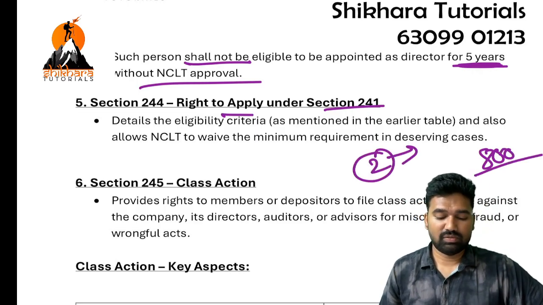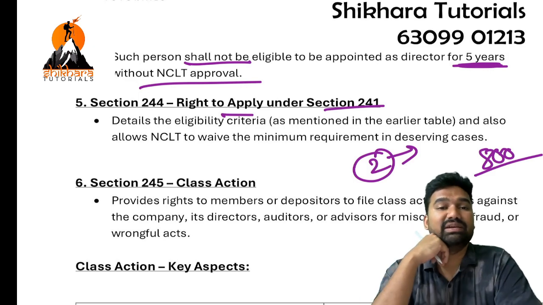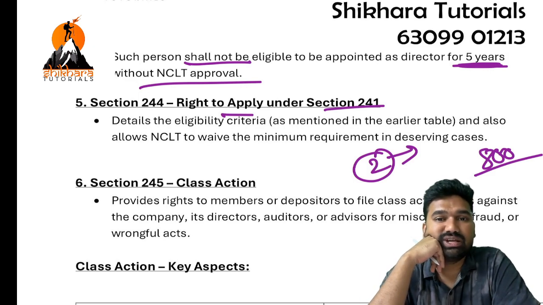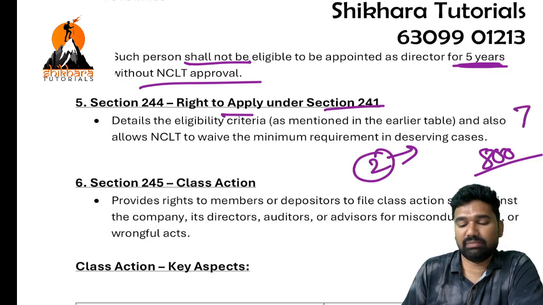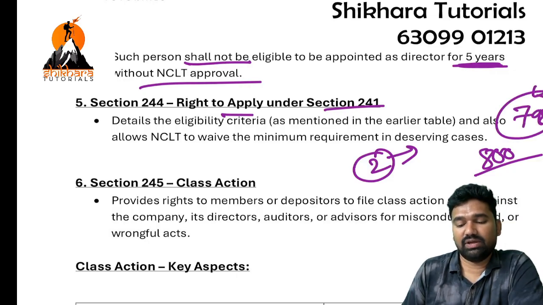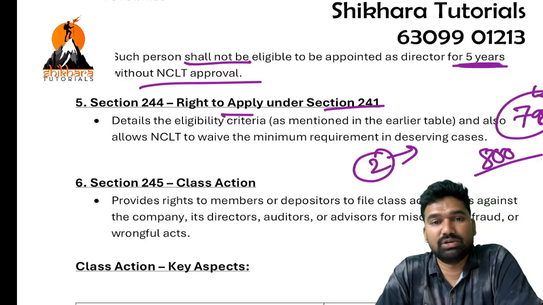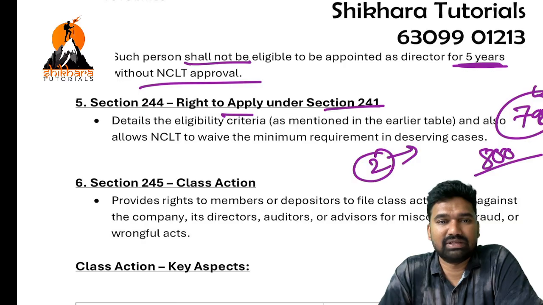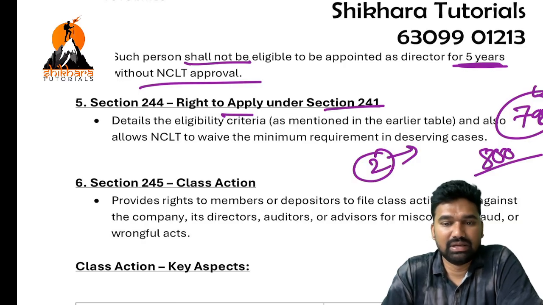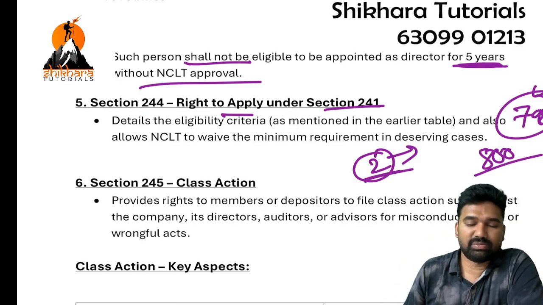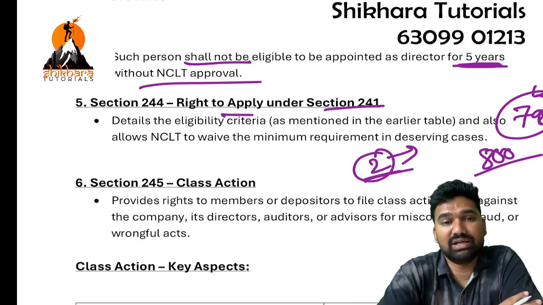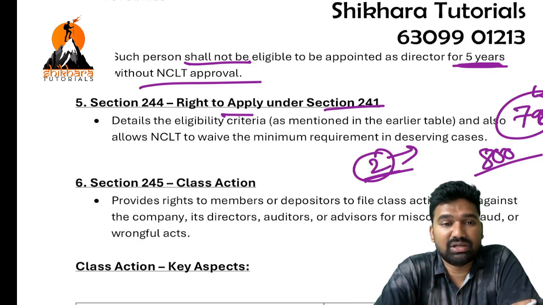Two members found that the company affairs are prejudicial to the public interest, and the remaining 798 members are not aware of the fraudulent activities being done by the company, or they turned a blind eye regarding the affairs of the company. They are getting dividends, they are happy. But these two persons are very honest and they came to know about the illegal and prejudicial affairs of the company.